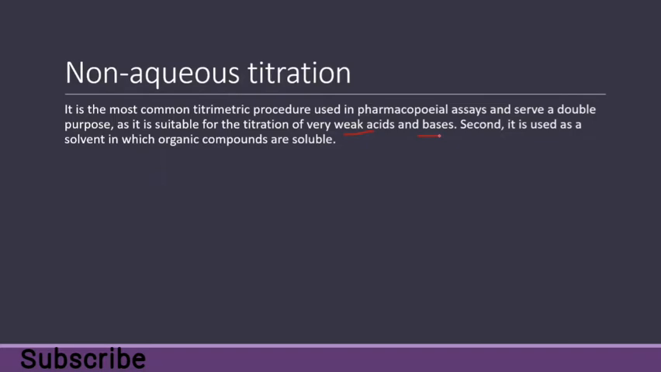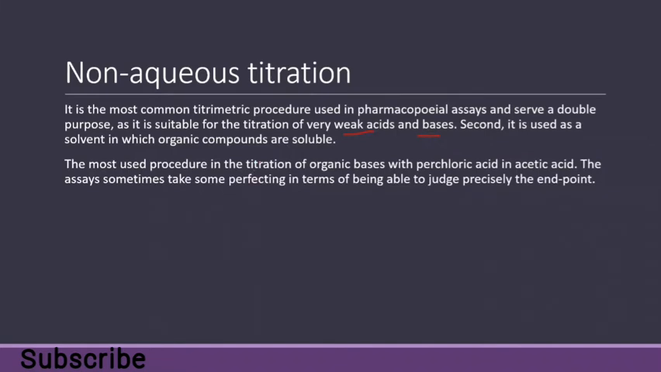First, it is used for weak acids and weak bases. Why is it used for weak acids and weak bases? Because water, which is used as an aqueous solvent, itself acts as a weak acid or weak base. We will discuss this in our next slide. Or, if some organic compounds are insoluble in aqueous solvent, we will use non-aqueous solvents which do not contain any water molecule.